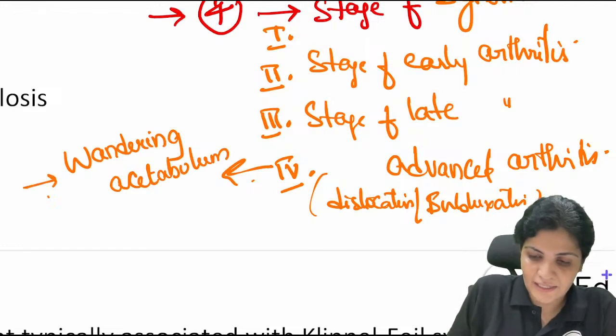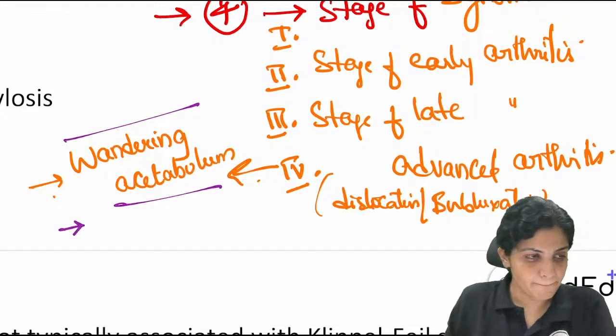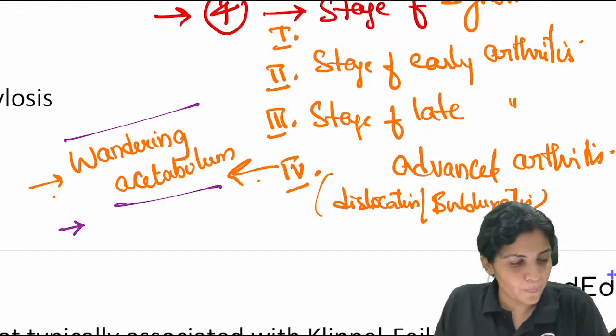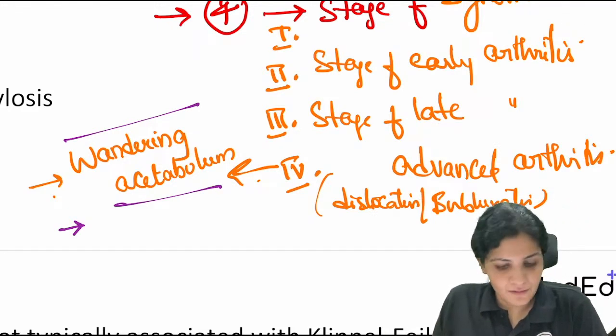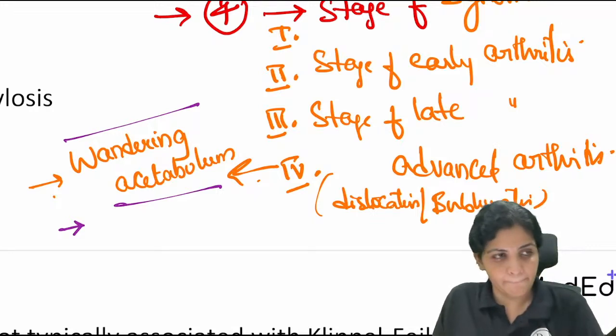Very good. Excellent, Atul. Wandering acetabulum. The second one is... quick, quick, quick, quick, Shri. Within, quicker.